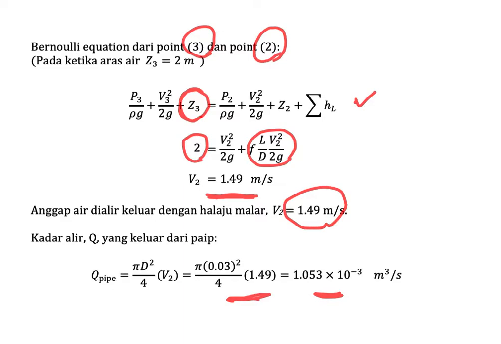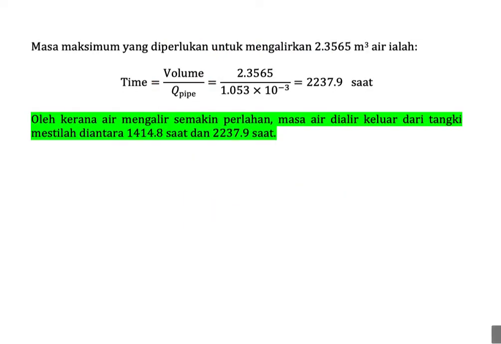And then we could calculate the time to empty the tank. It is around 2237.9 seconds. Okay, so what is this time? This time is actually the longest time to empty the tank.